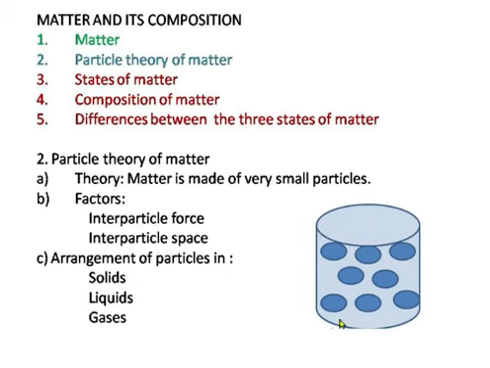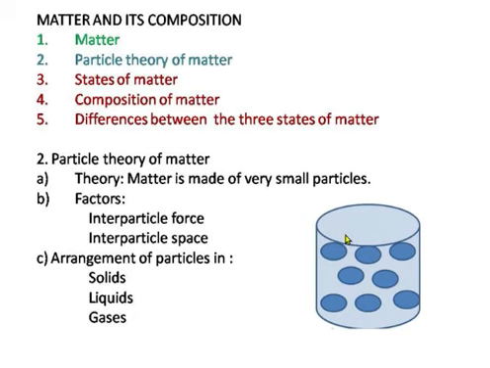So suppose this is an object, and if we break it into pieces, suppose it is broken into halves. So this half, if we break again, it will become again 1/4. Then we will take this quarter part and again we will break it. So we will continue this process again and again.